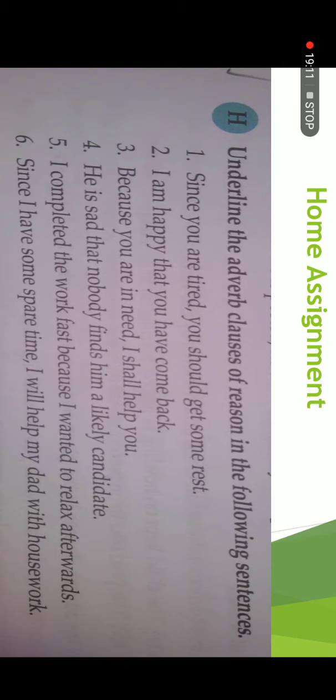Your home assignment, students, for today is your exercise H, and you can find this exercise on page number 110 of your book. Very easy exercise and very short. Underline the adverb clauses of reason in the following sentences. Reason means you have to tell why that action was completed. These are 6 sentences. You have to just underline the adverb clauses of reason.